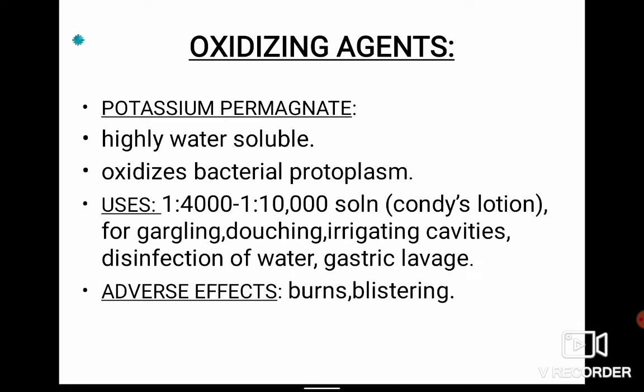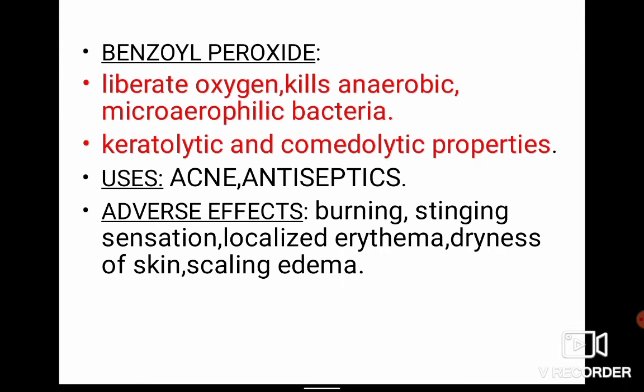Condy's lotion is used for gargling, douching, and irrigating cavities. For example, if there are infections, it can be used to irrigate the cavities. It is also used for disinfection of water and gastric lavage. It will cause burns and blistering if it is used in a higher concentration.